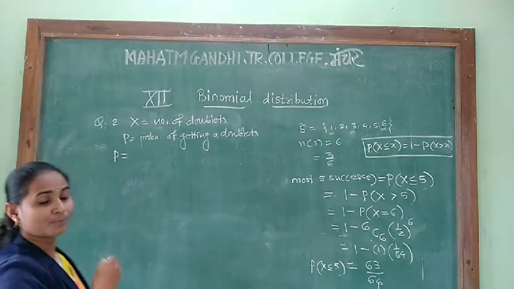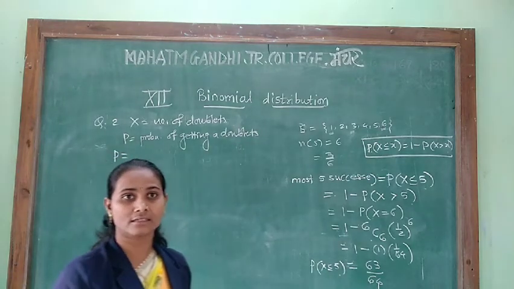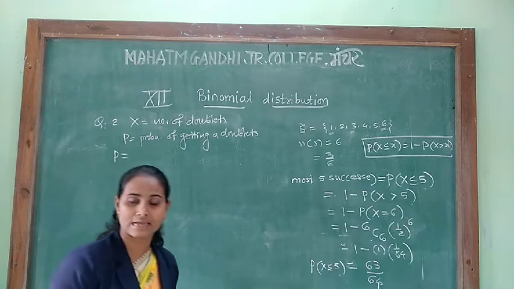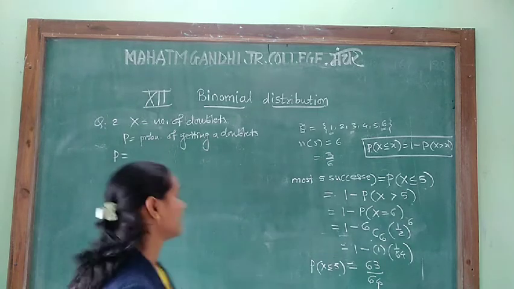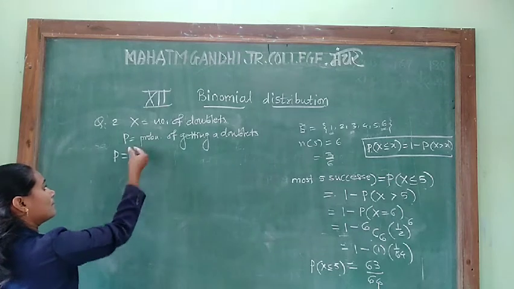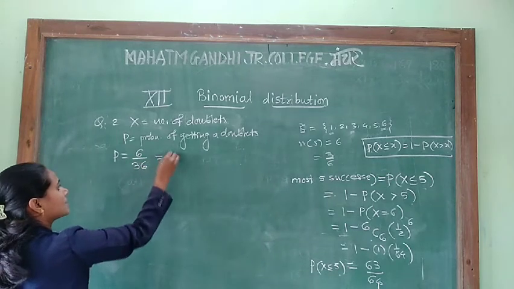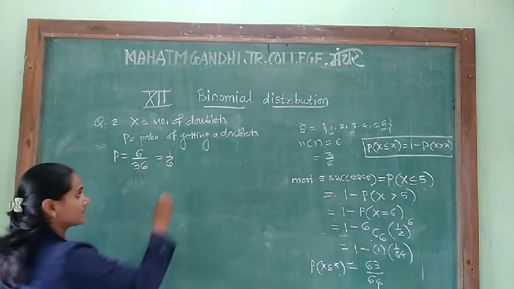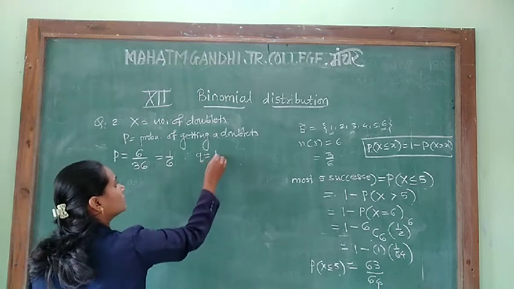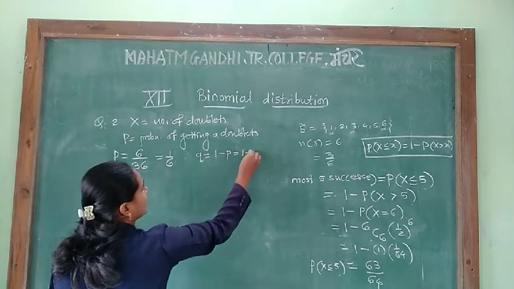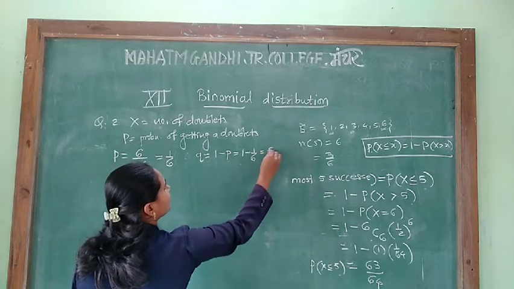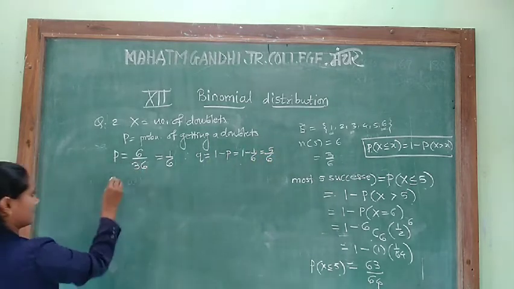For a pair of dice thrown, the sample points are 36 and a doublet occurs 6 times, therefore P is equal to 6 upon 36. That means it is 1 upon 6. Therefore Q is equal to 1 minus P, which is 1 minus 1 upon 6, equal to 5 upon 6.